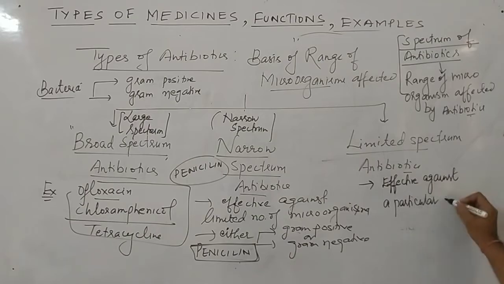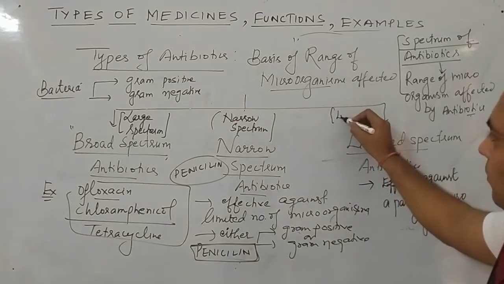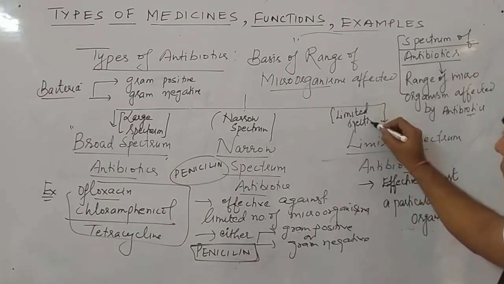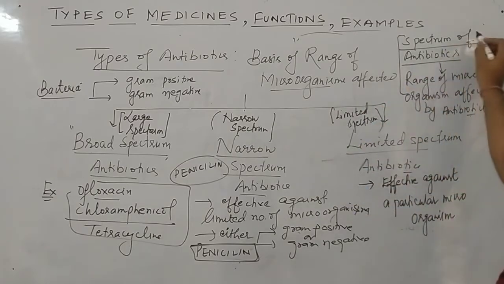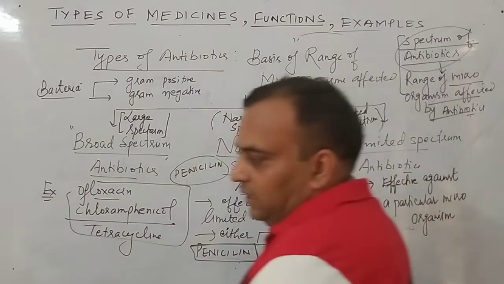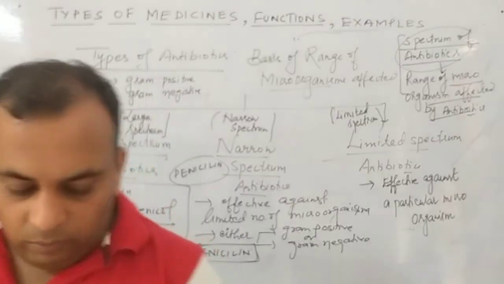Remember the words, against a particular organism. So they will have a limited spectrum. And you know spectrum is the range of microorganisms affected by the antibiotics. So this is all about the antibiotics.